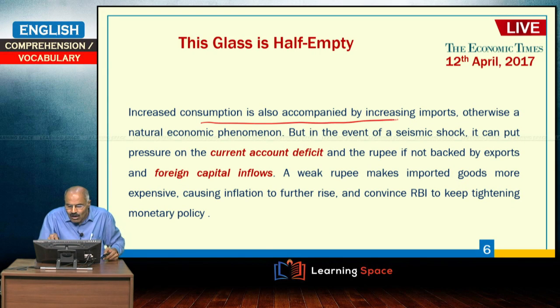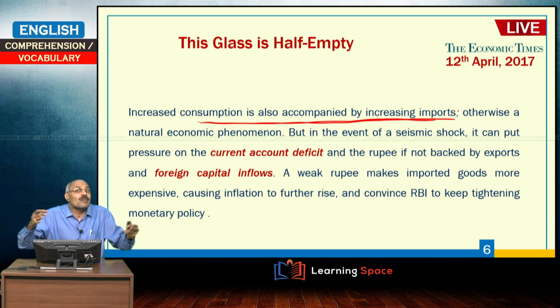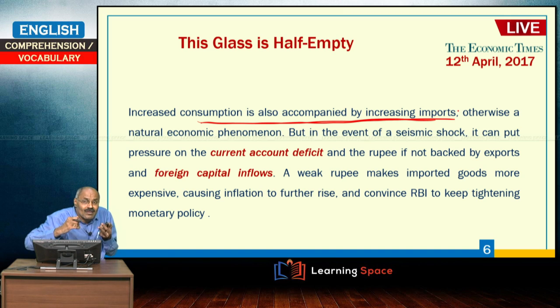Increased consumption is also accompanied by increased imports, otherwise a natural economic phenomenon. So, here what happens, increased consumption is also accompanied by increased imports. You see, when we are consuming more without much domestic output, then our consumption will be accompanied by more imported products. Imported products means imported cell phones and imported accessories.